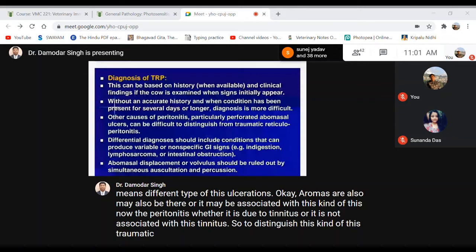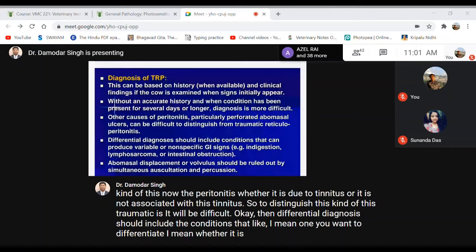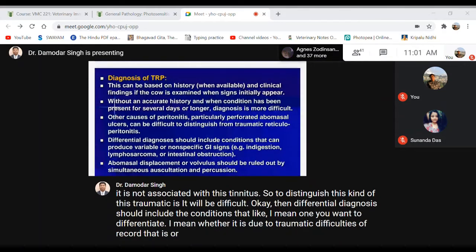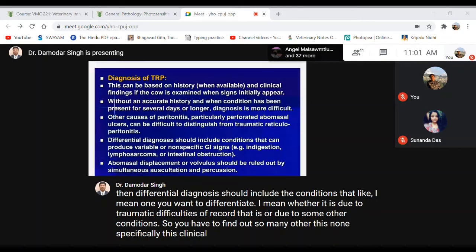Then the differential diagnosis should include conditions for when you want to differentiate whether it is due to traumatic reticuloperitonitis, pericarditis, or some other condition. You have to consider many other non-specific clinical signs of the gastrointestinal tract, like indigestion, lymphosarcoma, or intestinal obstruction.